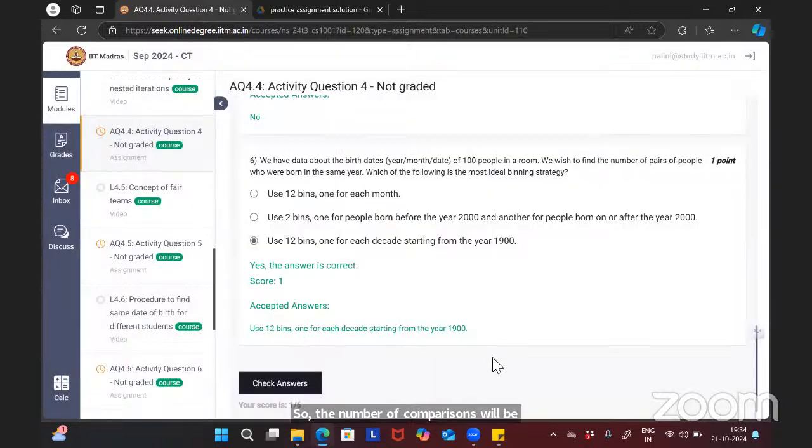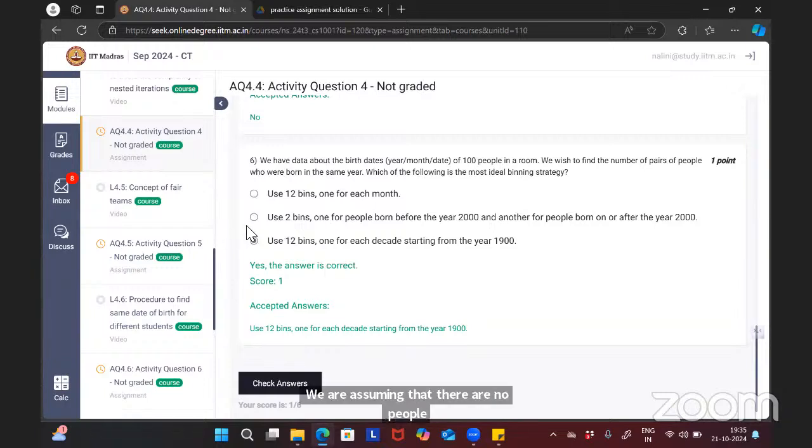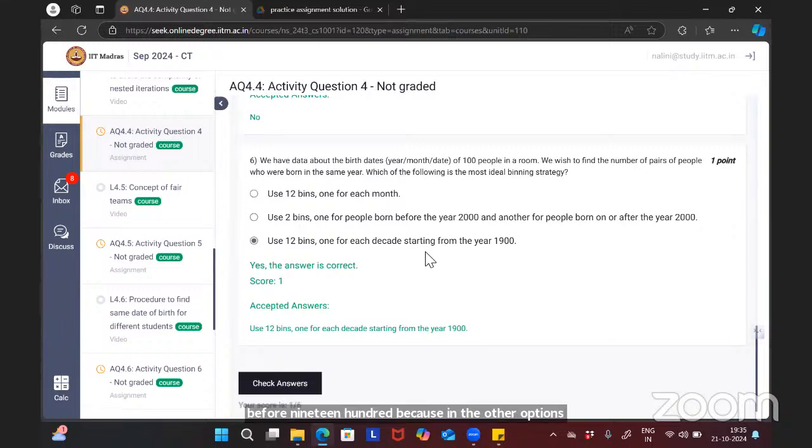Madam, what about the people born before 1900? We are assuming that there are no people born before 1900, because in the other options also you can see 1900, that case is not there. Even that could be correct. No one was born before 2000.